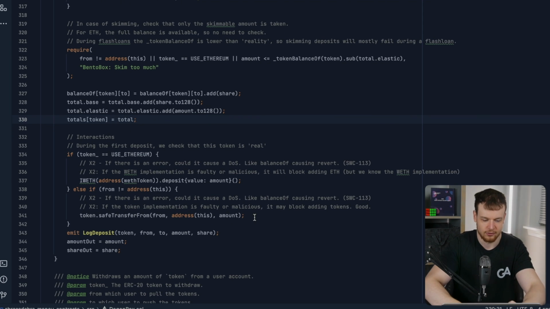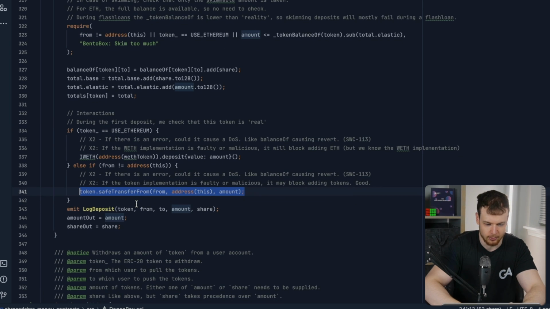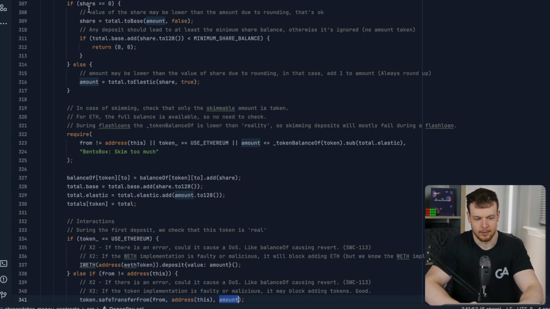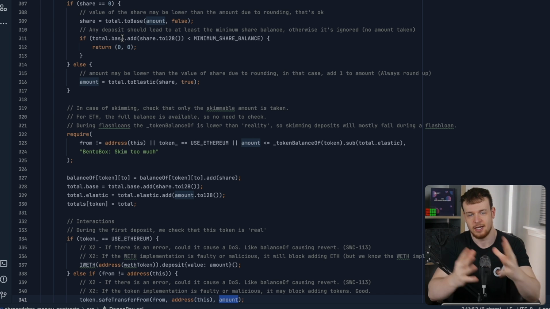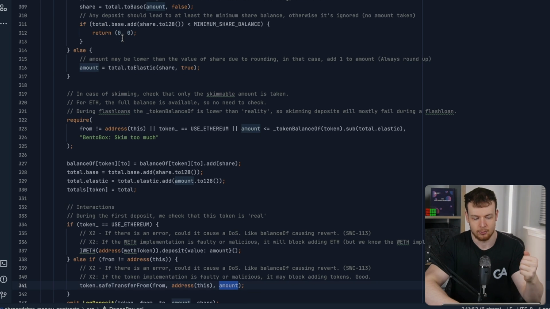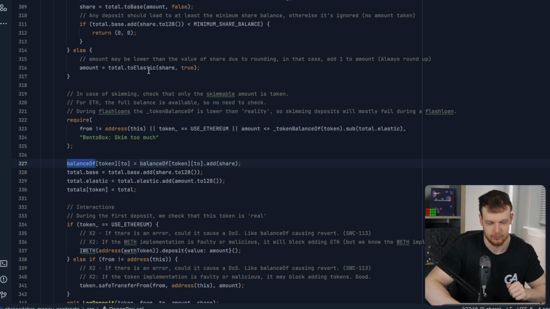And then finally, they're just getting the tokens from you and safe transferring them from you to the degen box, the amount that you put in, right? So that is how you get your actual collateral ERC20 tokens into the system. You get your collateral shares tracked with the balance of mapping.